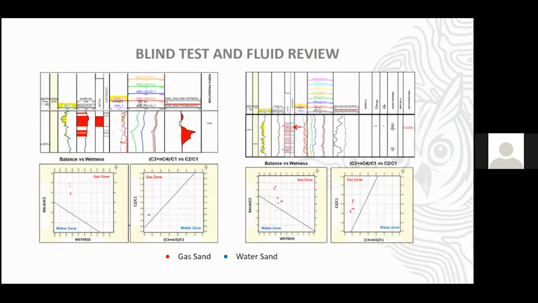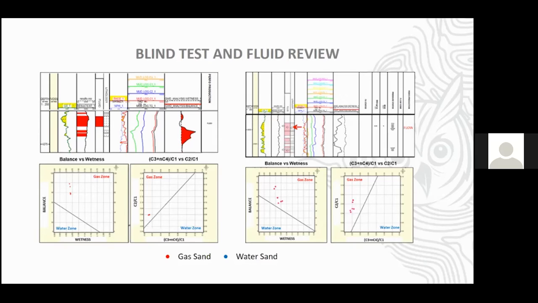So here's the blind test. The blind test is on the left, fluid review on the right. In the blind test, we already have the result of the reservoir itself. We know exactly the fluid of the reservoir, but the reservoir is not included in defining the cutoff. So we just put all the gas data in the cross plot.